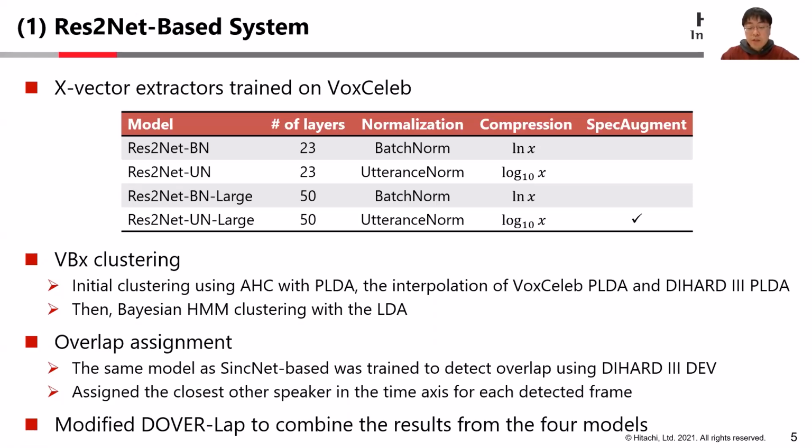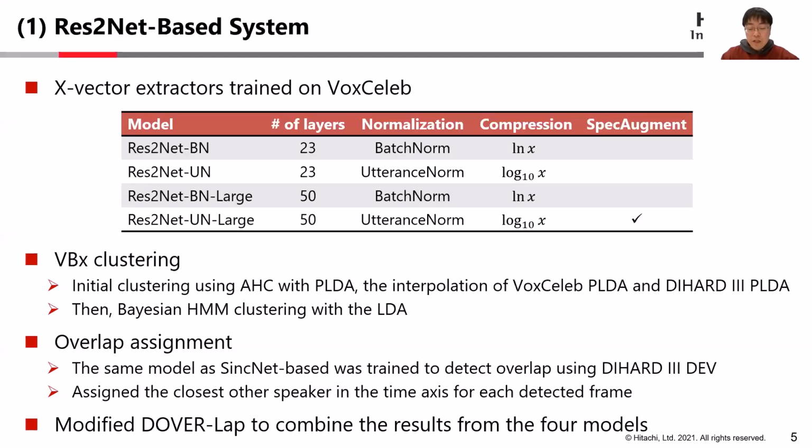For the extracted x-vectors from each extractor, we applied VBx clustering following the BUT system for the DIHARD2 challenge. We first applied agglomerative hierarchical clustering with the interpolation of VoxCeleb PLDA and DIHARD3 PLDA. After that, Bayesian HMM clustering with the LDA is applied. Once clustering is completed, we applied overlap assignment.